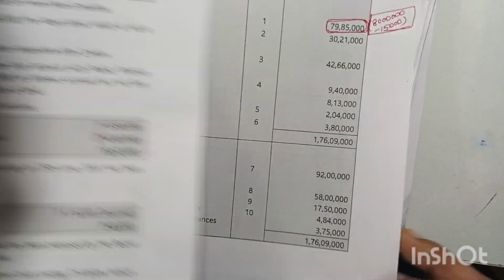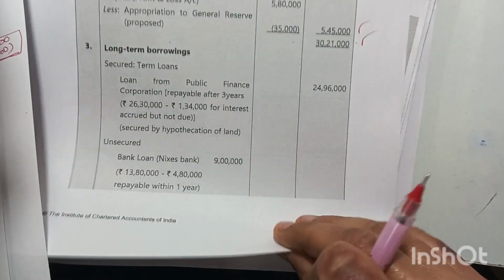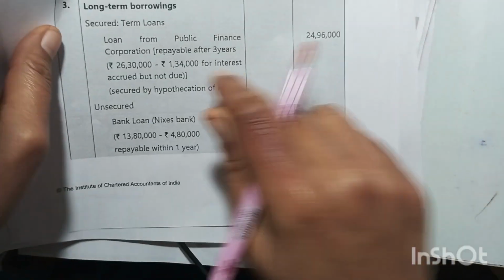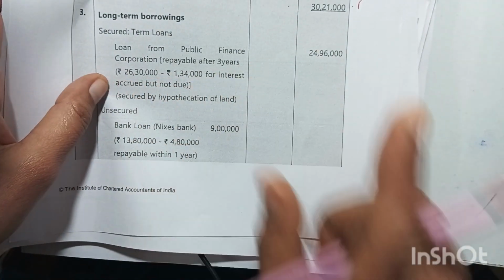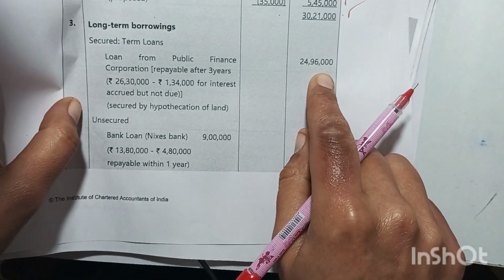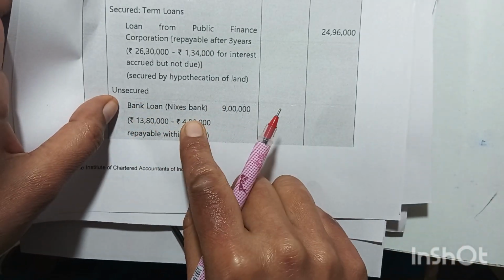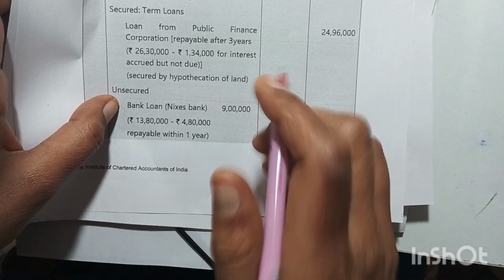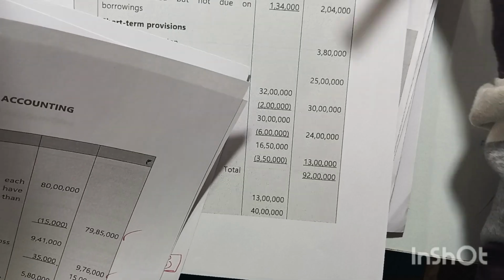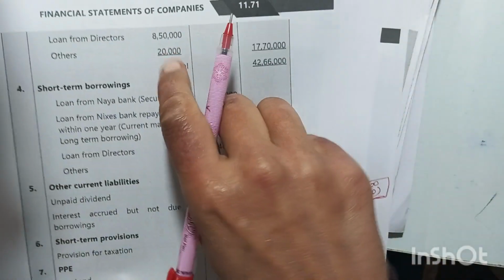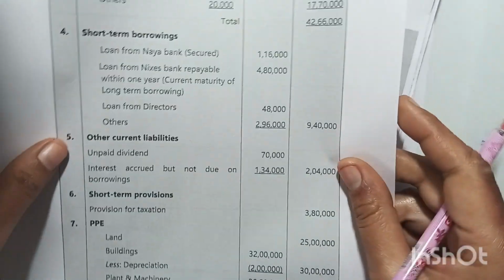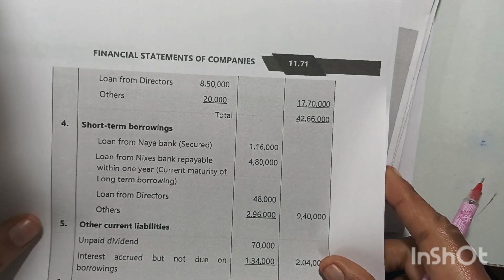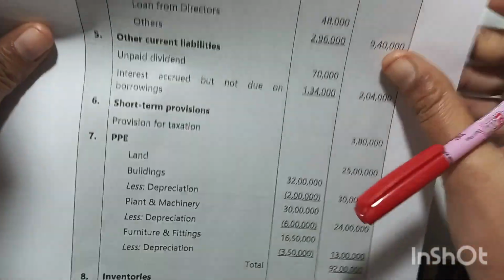Let's check the notes to accounts. See here, we have calculated the long-term loan, 26,30,000 minus 1,34,000 we have reduced. So this is the long-term loan from PFC. Unsecured loan from Nexus Bank 9 lakh. Okay, we have reduced 4,80,000. And next we have another loan from directors 8,50,000 and others 20,000. Let's check from where they have taken this 20,000 amount.